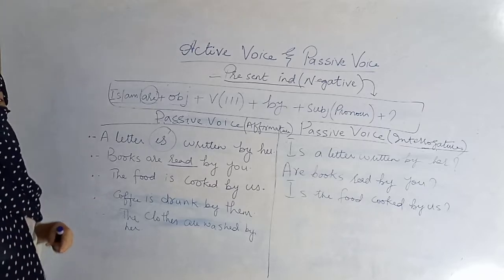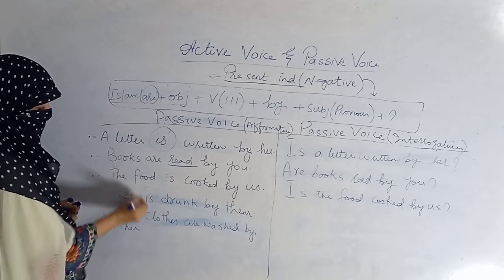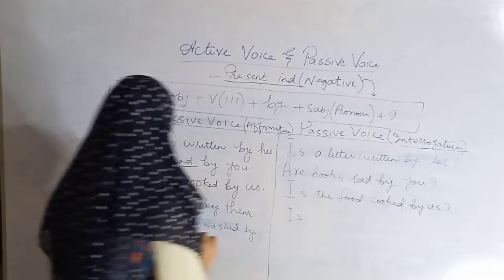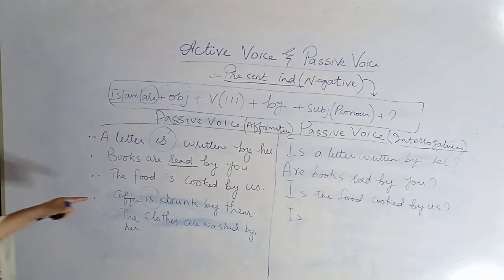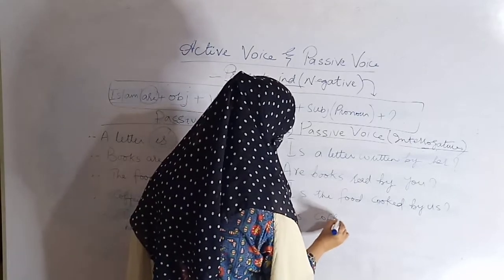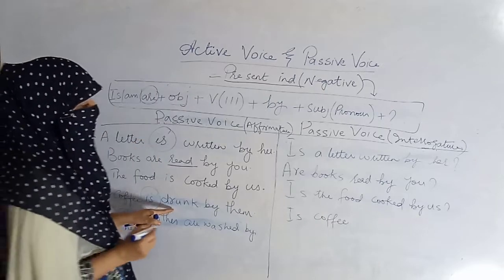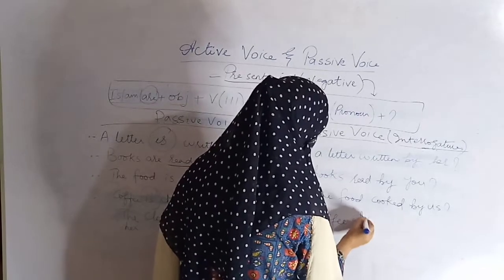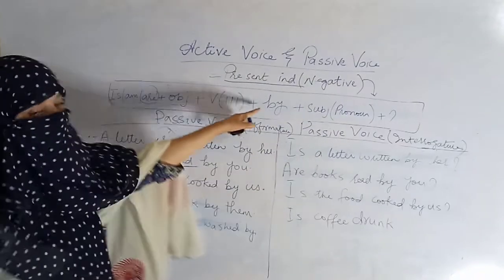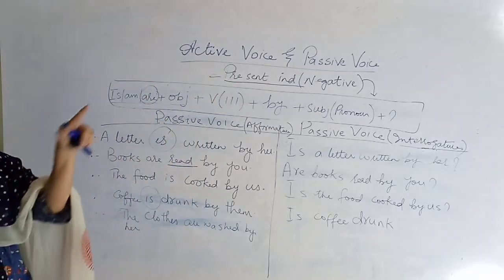Then, coffee is drunk by them. Alright. So is. Is, then coffee is your object. Is coffee. Then verb third form is drunk. Is coffee drunk? Then by. According to the formula, you can see I am strictly following the rules of the formula.